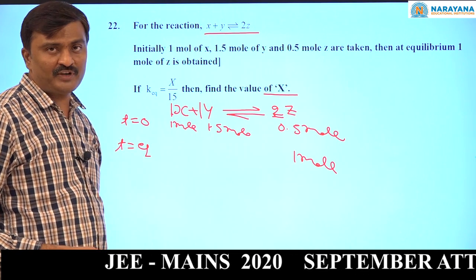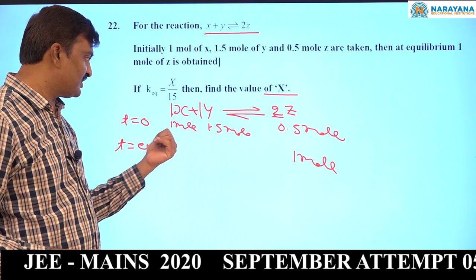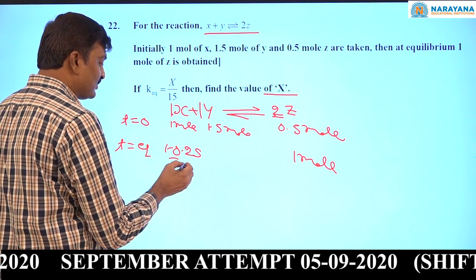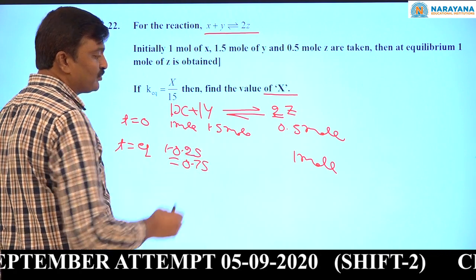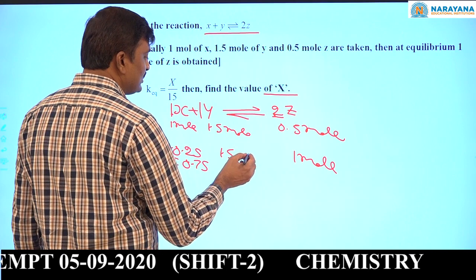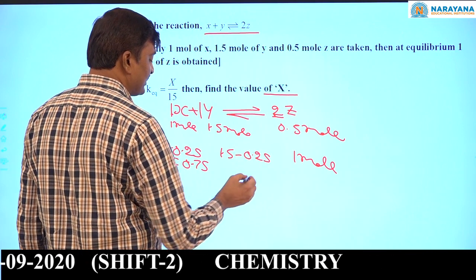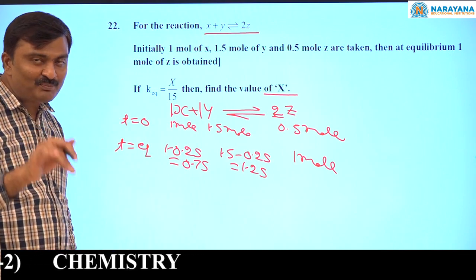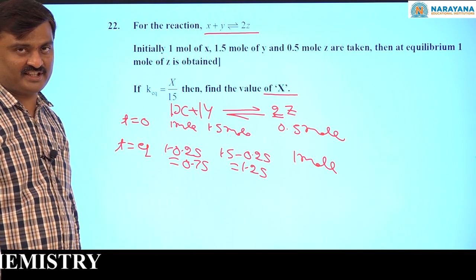This 0.5 moles formed, so half of that, 0.25 will react. So x is 0.75 moles. Next, y also 0.25 moles will react, so 1.25. These are the number of moles only at equilibrium state.